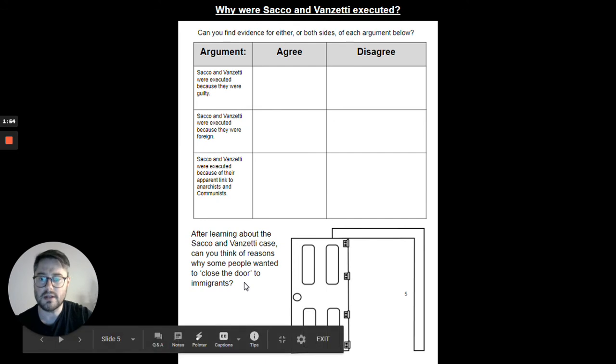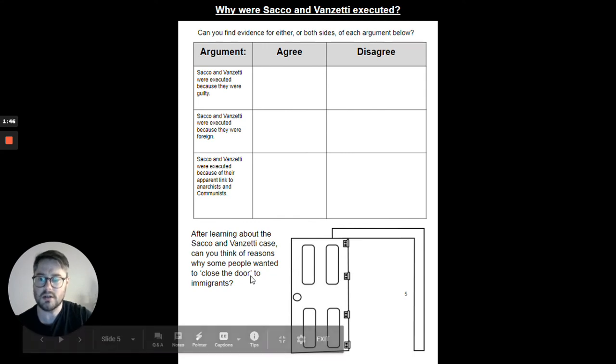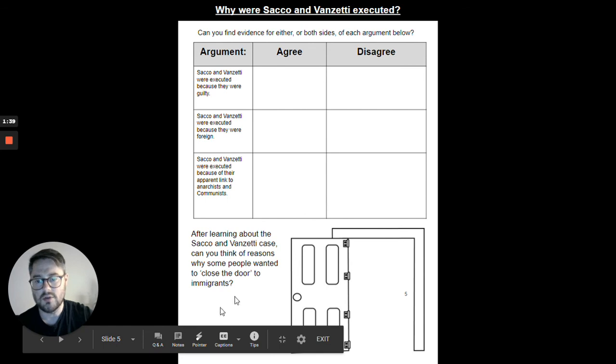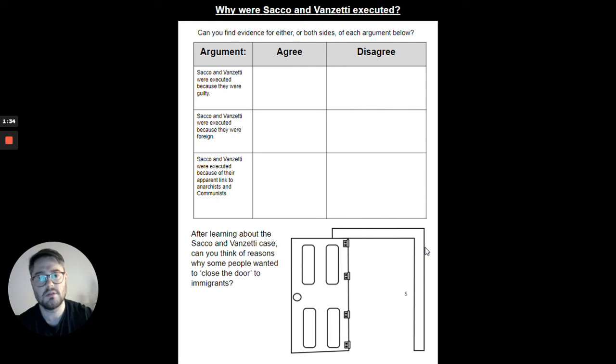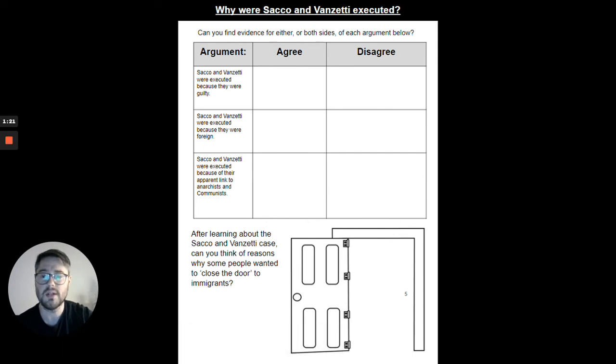And then the final thing I'd like you to do is just think about this. After learning about this case, can you think of reasons why some people at the time wanted to close the door to immigrants, to stop immigration? It should be quite straightforward. You can put your answer in the door or on the side here or across it all, it doesn't matter. If you're doing it on paper, you obviously write it in, and if you're doing it online, then you might need to insert a text box here. Any issues, email myself, and I think for one lesson that should be quite straightforward for you to do.